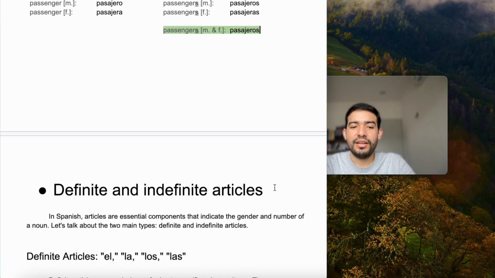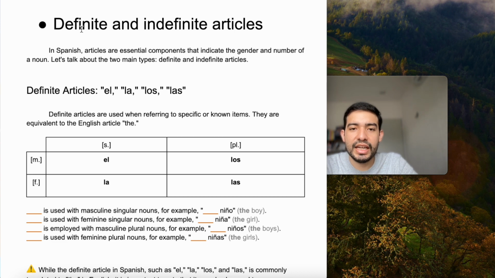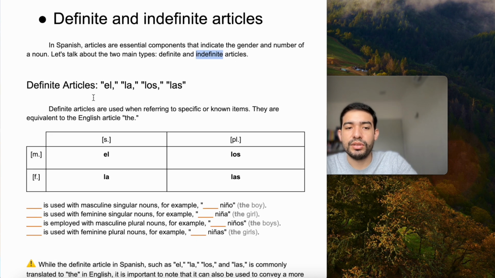Muy bien. Moving on to the next topic. Definite and indefinite articles. In Spanish, articles are essential components that indicate the gender and number of a noun. What's gender? We know masculine, feminine, and number, singular or plural. Let's talk about the two main types, definite and indefinite articles.